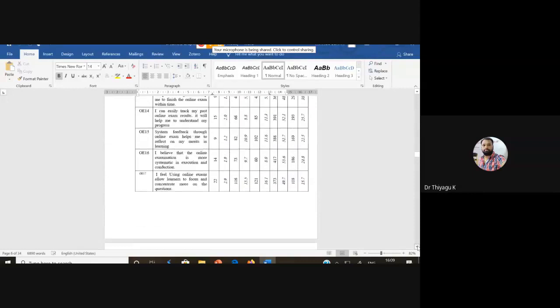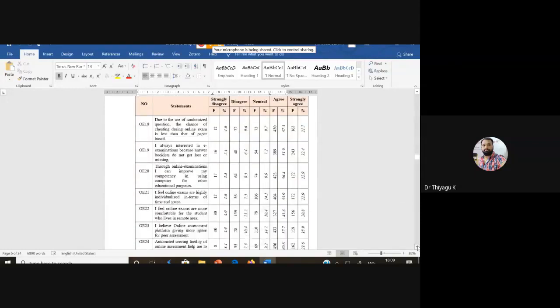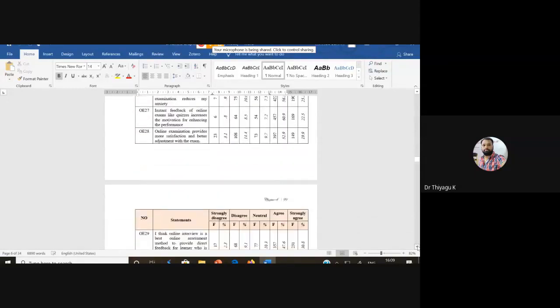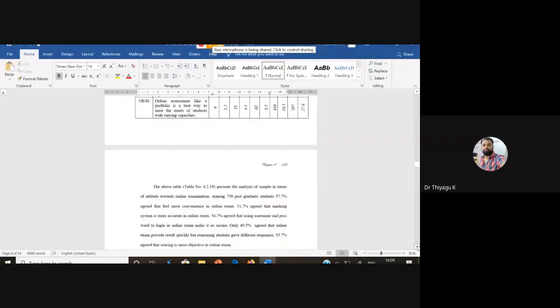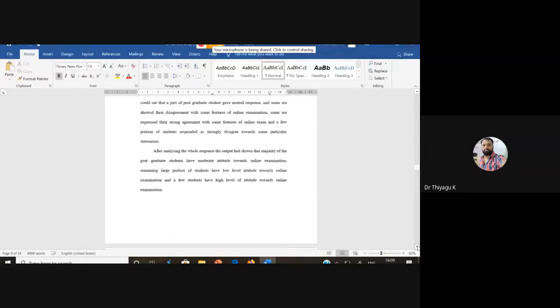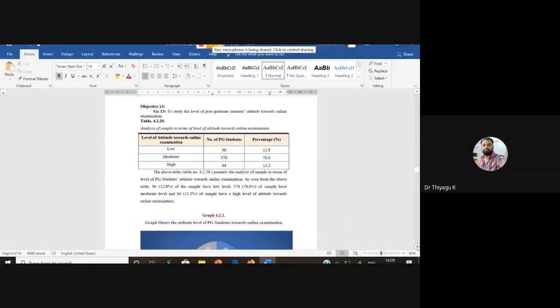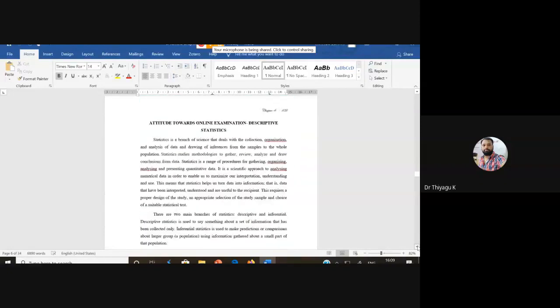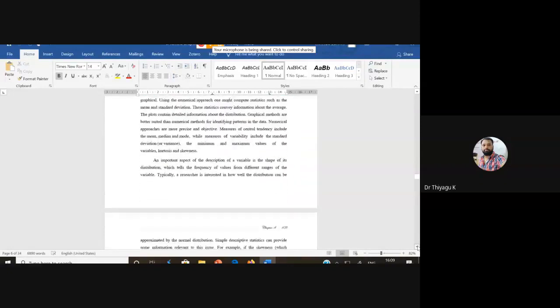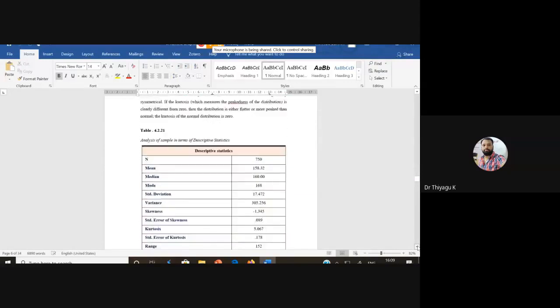We're doing percentage analysis item-wise. She has the tool, so from the tool she can find for each statement how many strongly agree. Then for each table we have to give that. So she's adding some kind of percentage analysis, and below she can give the description with a colorful graph also.